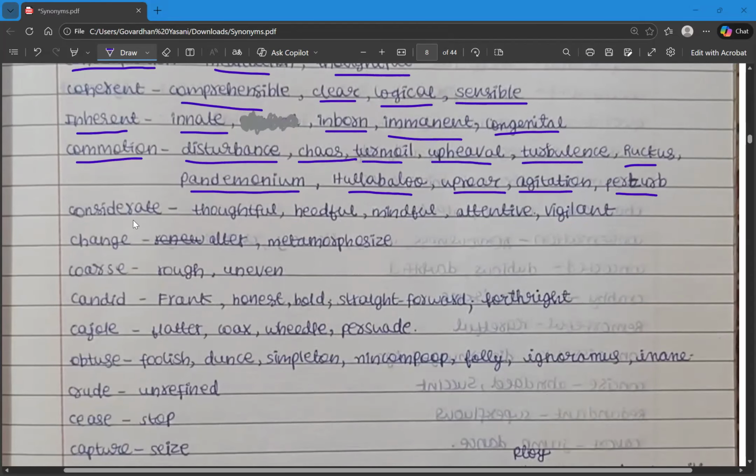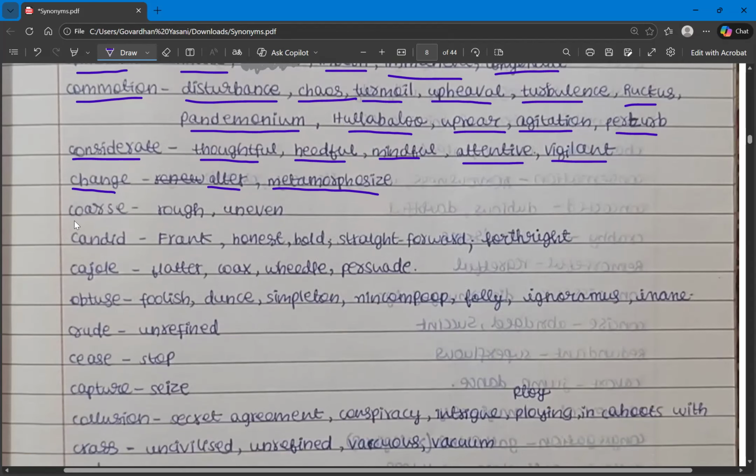The next one is considerate. So considerate means something that is thoughtful, or you are giving attention to it. So the synonyms are thoughtful, heedful, mindful, attentive, vigilant. So these are the synonyms for the word considerate. And change. Change, we know the meaning, and the synonyms can be alter or metamorphose. We know metamorphic rocks which formed due to the changes in igneous or sedimentary rocks. So that's how you can remember metamorphose also.